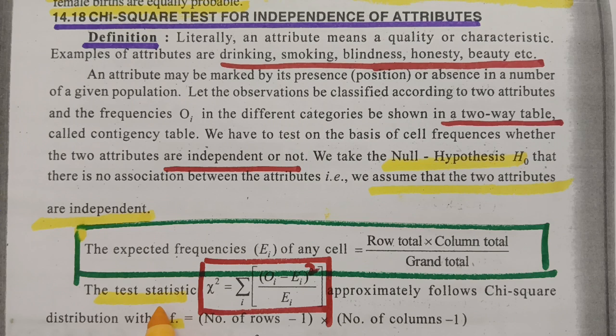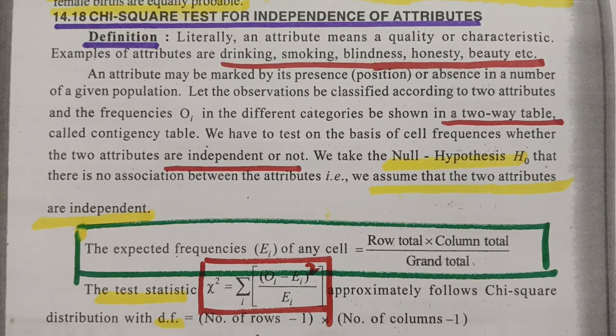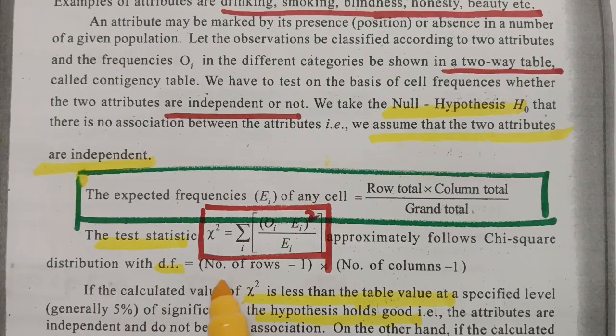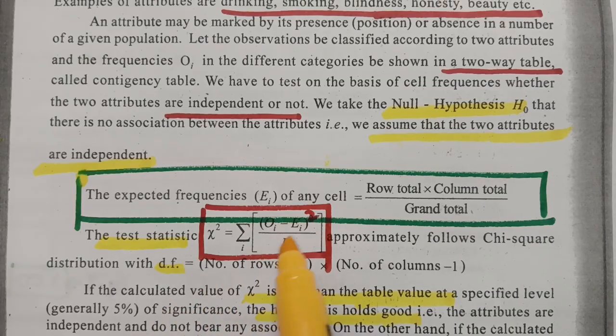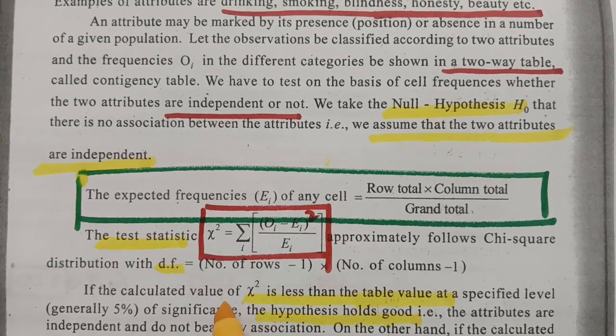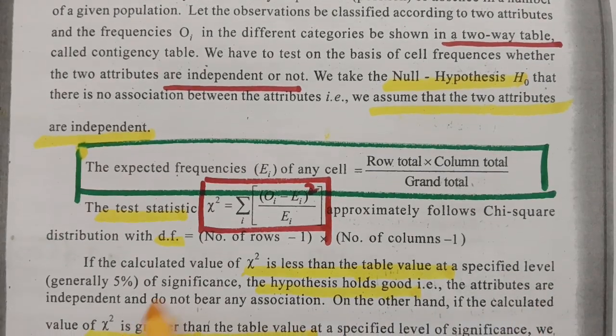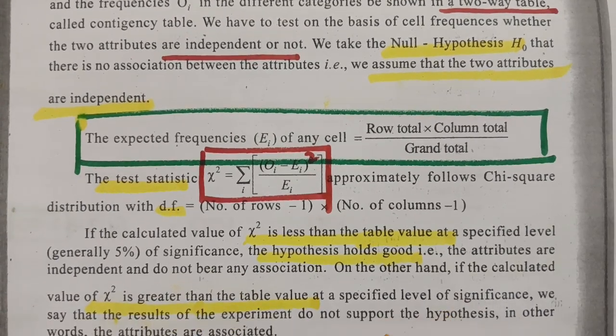The next one is the test statistic. Chi-square is equal to sigma (Oi minus Ei) whole square by Ei. Next, we have to find the degrees of freedom: the number of rows minus 1, into the number of columns minus 1. In the table, we are going to check the table value. If the calculated chi-square value is less than the table value, we accept H naught. If the calculated value is greater than the tabular value, we reject H naught. And this is the procedure here.